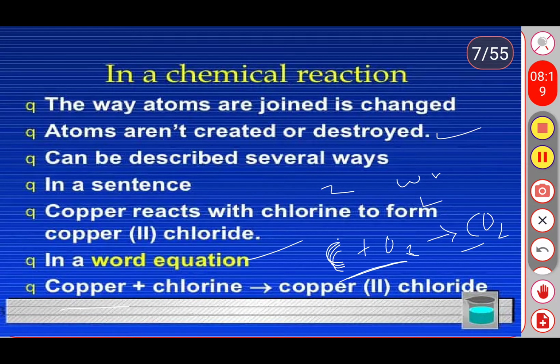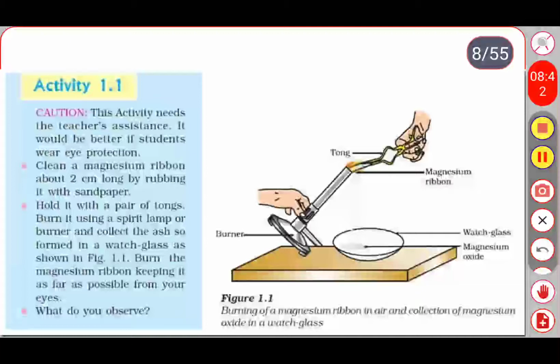Okay, when chemical reactions are taking place, some changes will occur. So we need to understand what changes happen when two atoms or two elements are combined together. Let's see one by one what changes we are going to observe in a chemical reaction. So this is the first activity. With the help of this activity, you get some ideas about chemical reactions. Here in this figure you are observing the burning process, right?